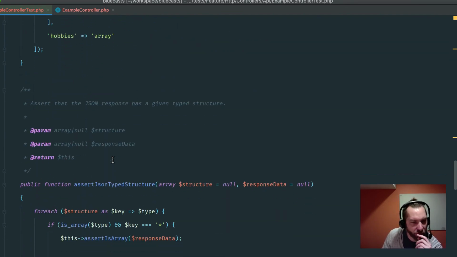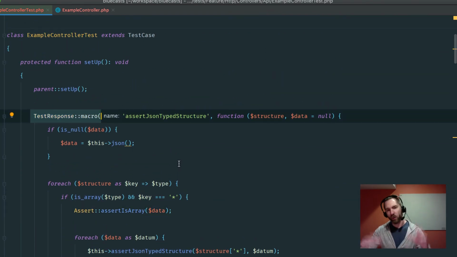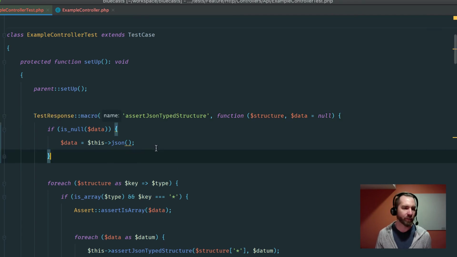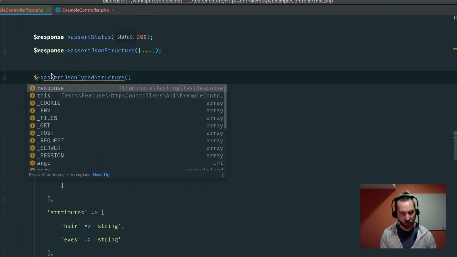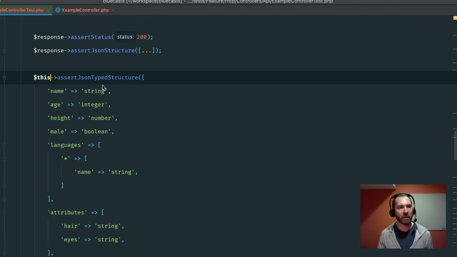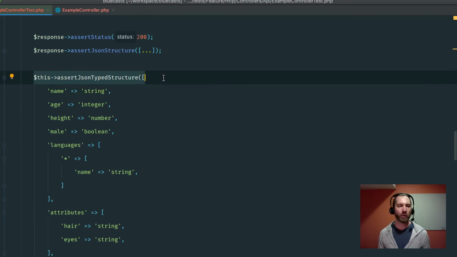I think this is a good first start. I don't think this macro, I don't know, we'll take a poll. Tell me what you think in the chat. How much do you care that this is on the response, similar to other things, or it's just a this? And then you have to pass the structure. Part of me thinks this in a way is more universal because you're really just checking for some kind of typed array structure then in a way.